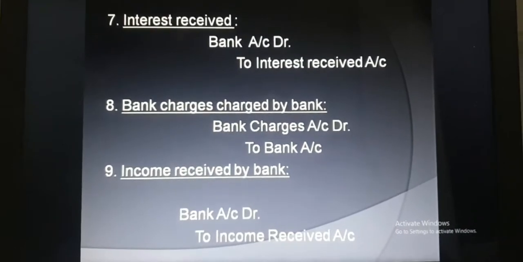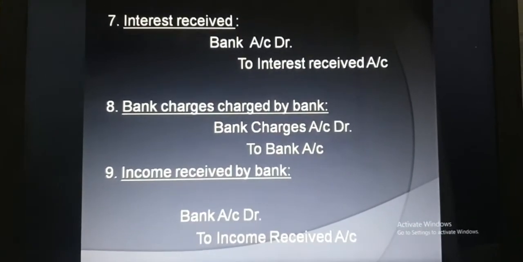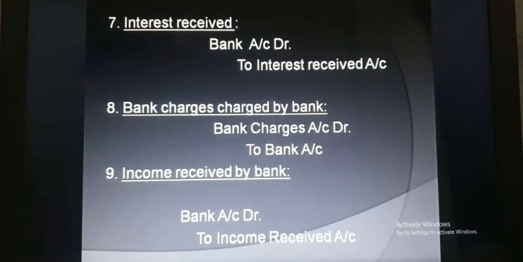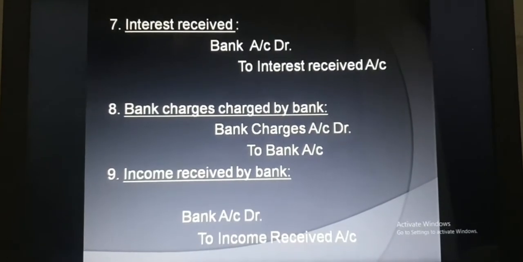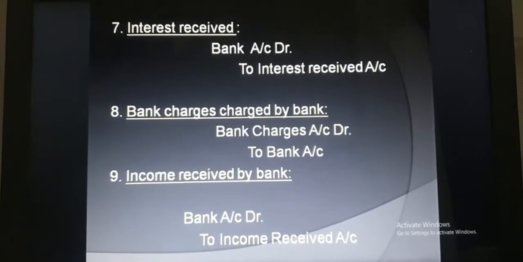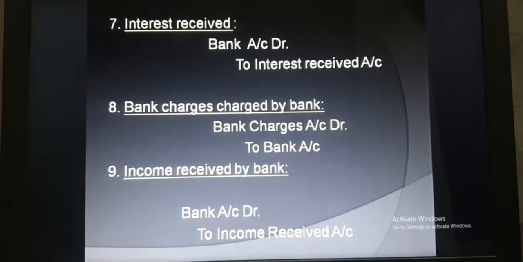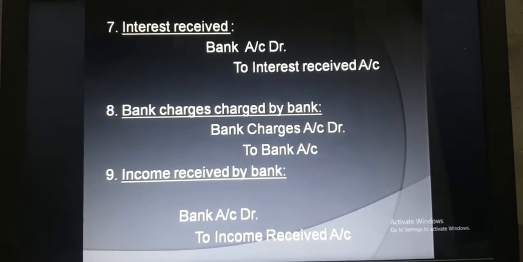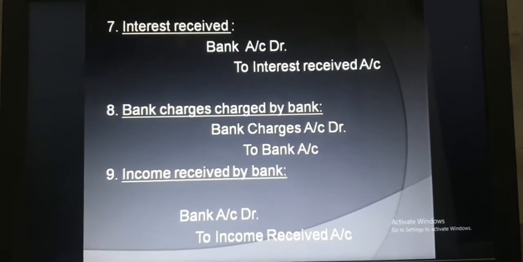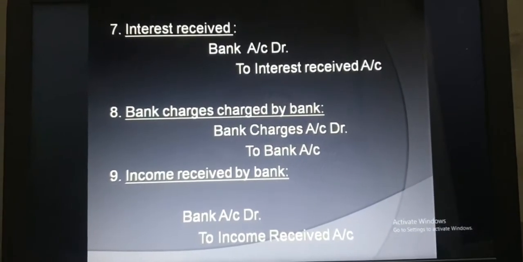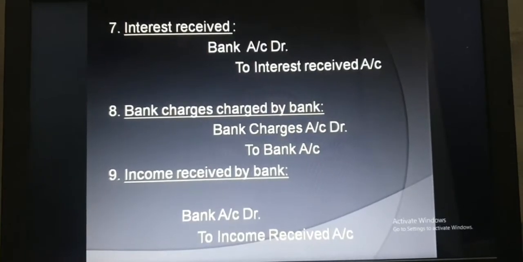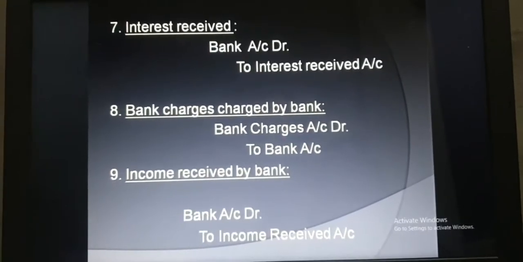Now the next entry is interest received. It is clearly evident from the name that it is your income, because the word received is there. As per the nominal rule, all income and gain will be credited. So interest received will be credited, but interest is received by the bank. So the entry is interest received credited and bank debited.